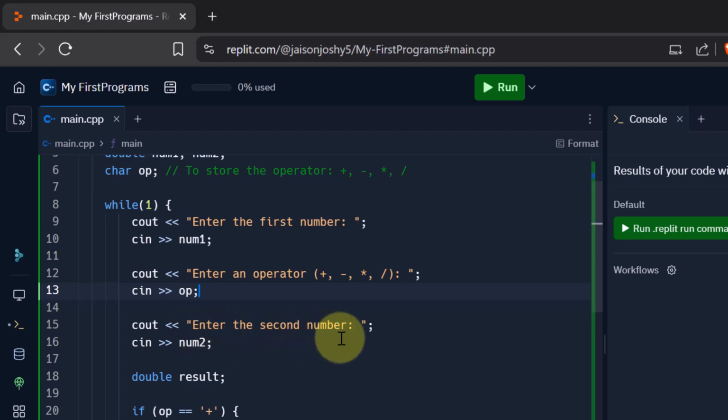For that I say enter the second number, and we take the input using cin, and we store that second number into the variable called num2. Now I want to perform the operations and store the result somewhere. For that I need another variable, another box in order to store the result of the operation, whether it is addition, subtraction, or whatever it may be. So I say double result. I declare a variable called result, and it is of the type double. Why double? Because our num1 and num2 are double type variables, so the result also will be double.